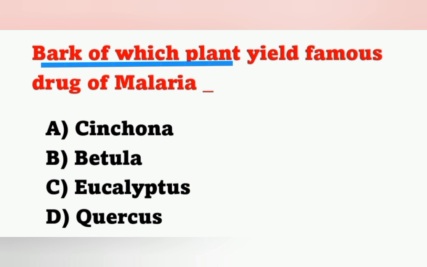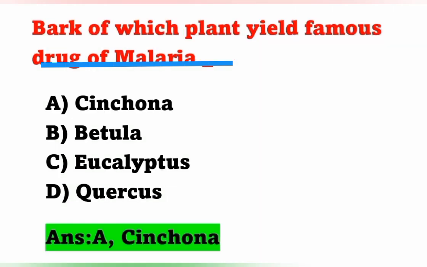Bark of which plant yields the famous drug of malaria? Options: option A Cinchona, option B Betula, option C Eucalyptus, option D Quercus. Question: bark of which plant? Bark is the protective outer covering of the branch or outer covering of the wood. Bark of which plant is useful for the treatment of malaria? It is Cinchona, option A.